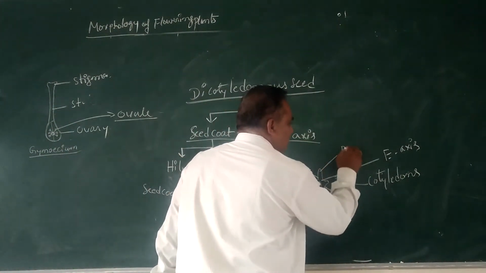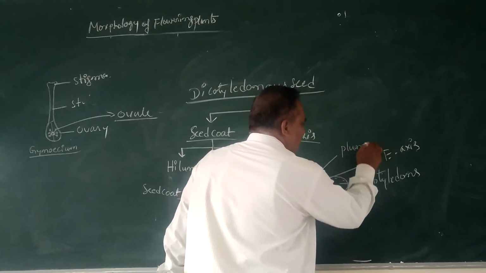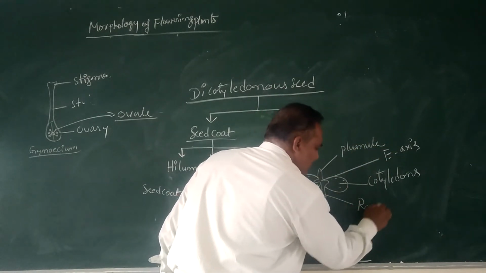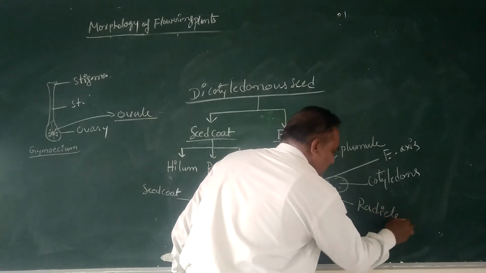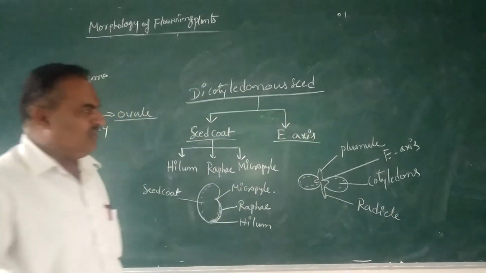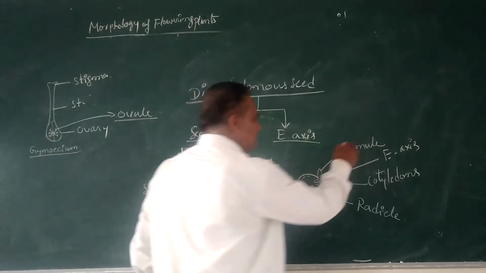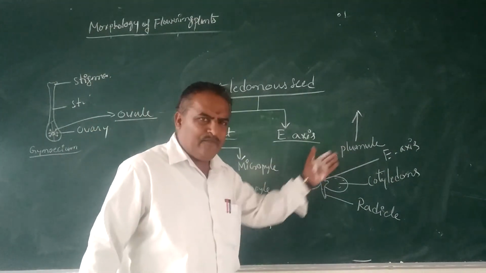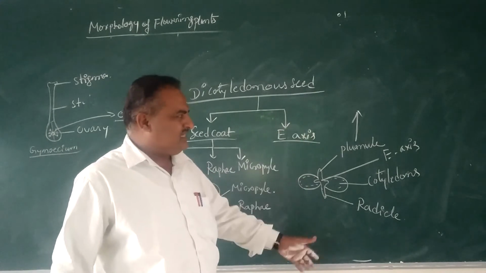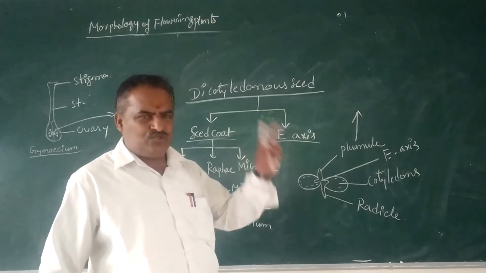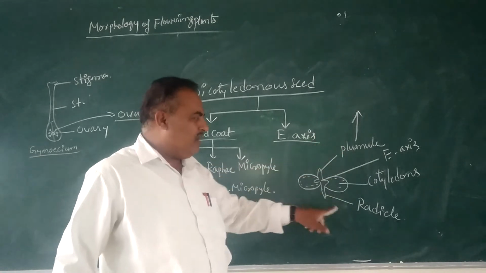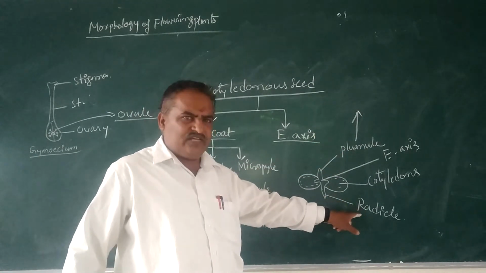One of the appendages is called the plumule, and the other appendage is called the radicle. Plumule and radicle are parts of the embryo. The embryonic axis terminates to produce two appendages: one is called a plumule, and the other is called a radicle.